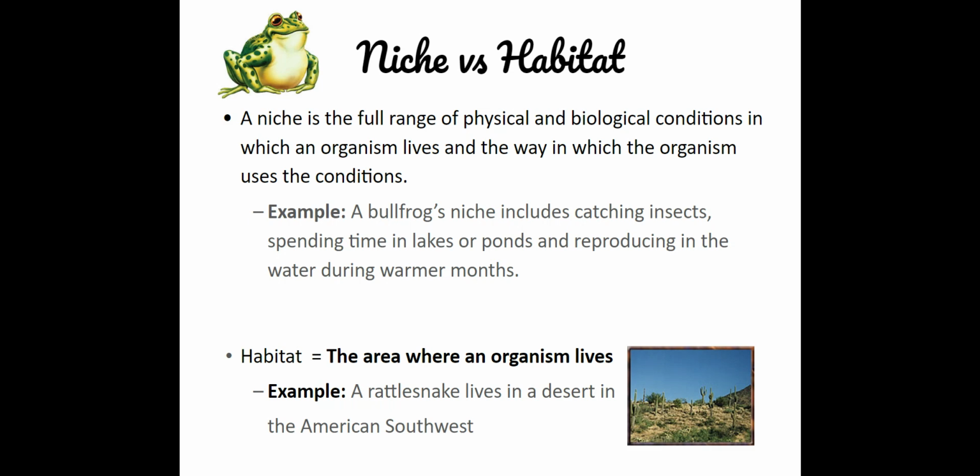So, to define niche and habitat. A niche is a full range of physical and biological conditions in which an organism lives and the way in which that organism is going to use those conditions. So, if we take a look at the example of a bullfrog's niche, that's going to include catching insects, spending time in the lakes or ponds, and reproducing in the water during summer months.